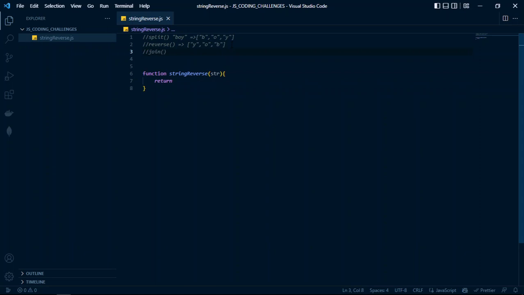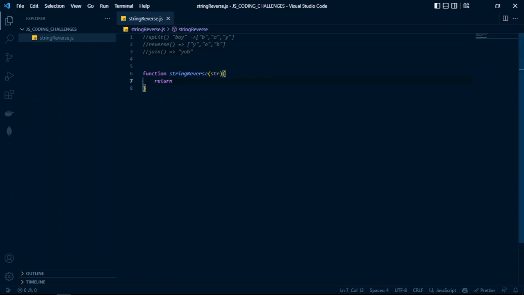What the join method simply does is act on the array of these reversed characters you see here. It just joins these characters to make a full string. So the result of the join method will finally be a reversed string. So we end up with y o b. You see? So this is the entire process we are going to follow with this string reverse function.